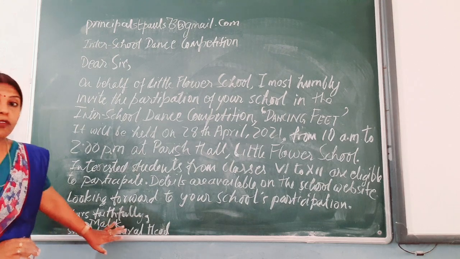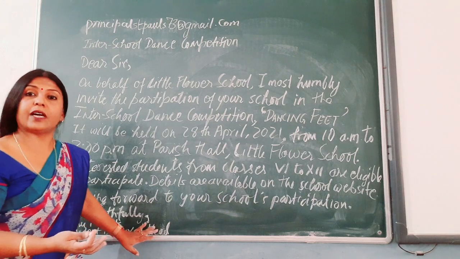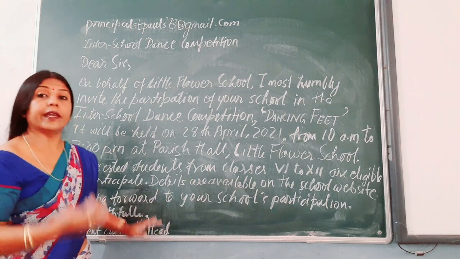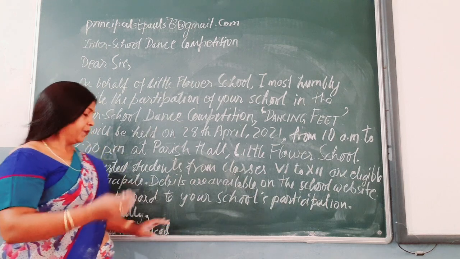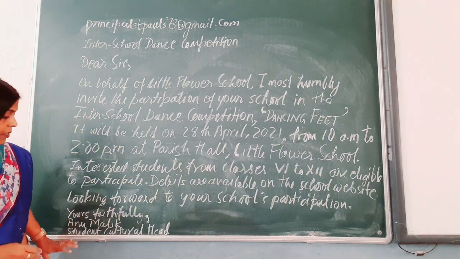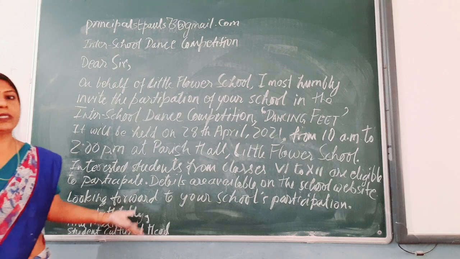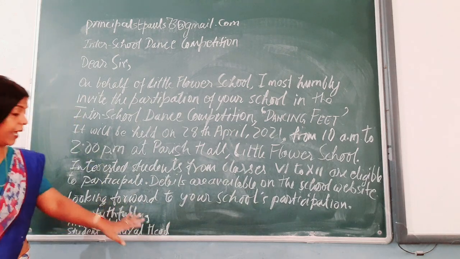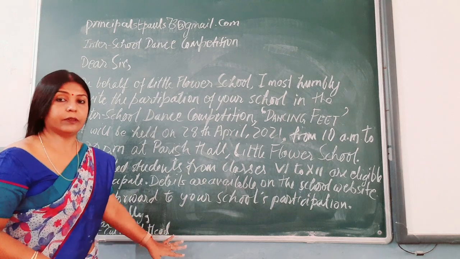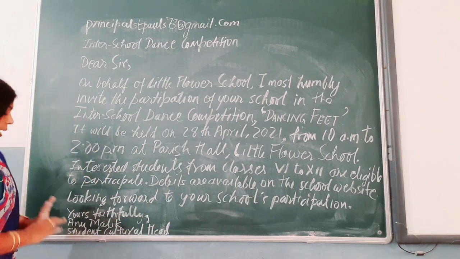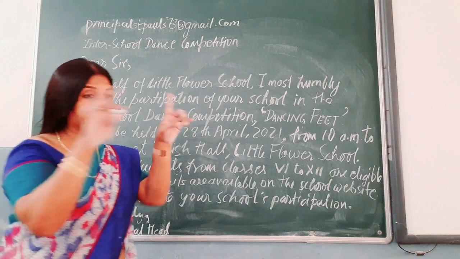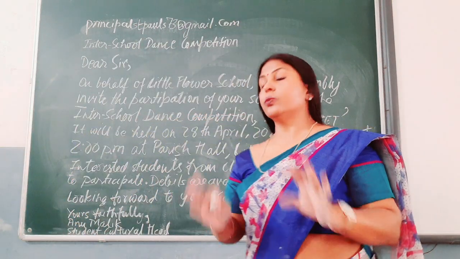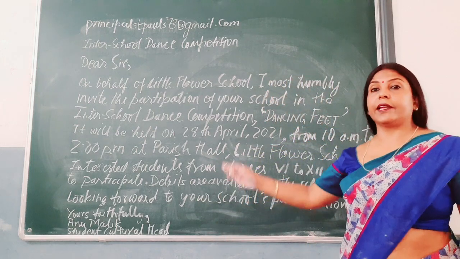Then you write your full name the same way as you have done for your formal letter writing format. You shall write your full name plus surname. Then you shall write, you are the student cultural head, so write that in English. That's all. Do not put a full stop anywhere here at the end, and do not put it in brackets or anything like that. Please, you shall not do that. I think this is clear.